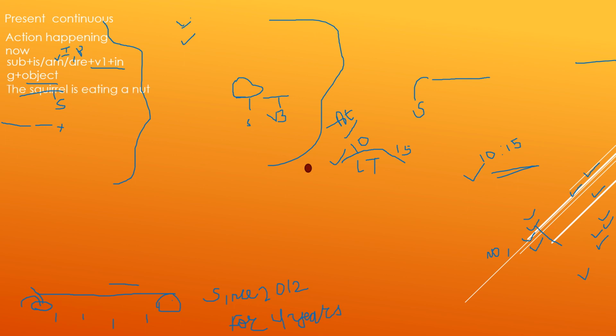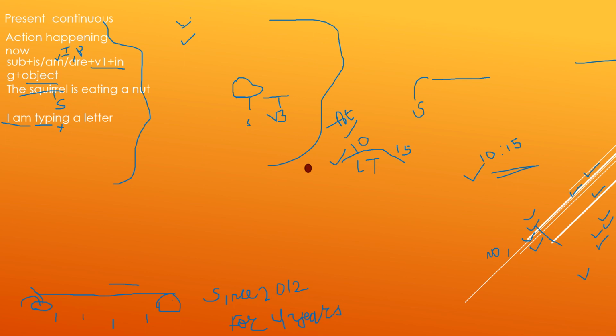So here the squirrel is singular, so it will take the helping verb is, then the verb's first form is eat and we will add ing to it to show continuity, then a nut. Then in the second one, I am typing a letter. Here I always takes am in the present tense, and type is the first form of the verb and we will add ing to it. So it is, I am typing a letter.